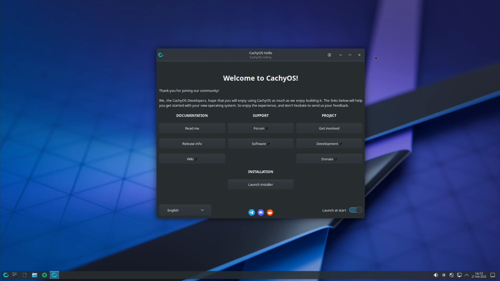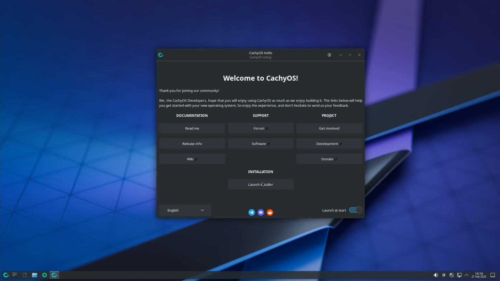So here we are, this is what the live ISO will look like, and here you just have to connect to the internet first of all. I'm already connected because I'm on a virtual machine. If you have a wired connection, it should detect it by default. If you have a Wi-Fi connection, you click here and you connect yourself to the right Wi-Fi.